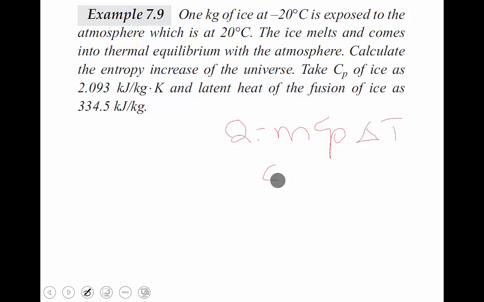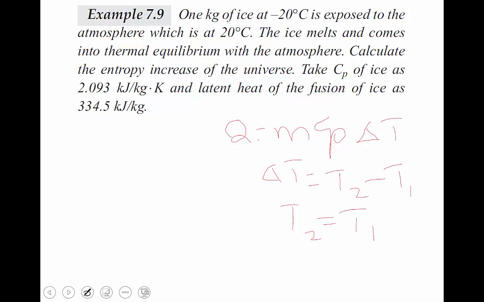Delta T means what? Delta T equal to T2 minus T1. During the phase change process, the latent heating process, T2 equal to T1, because during that process the phase only changes from solid to liquid, liquid to solid, or liquid to gas. During that time temperature remains constant, which is the concept.